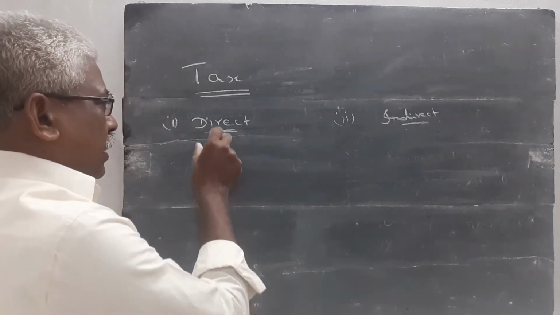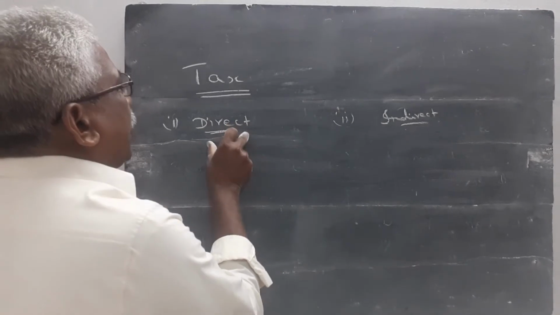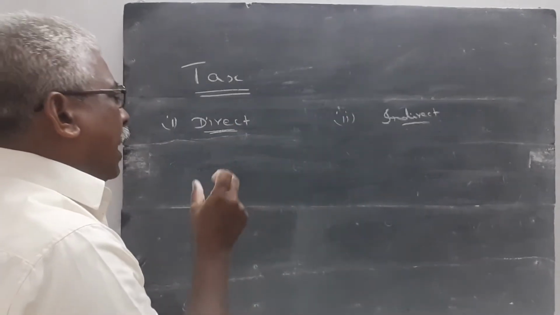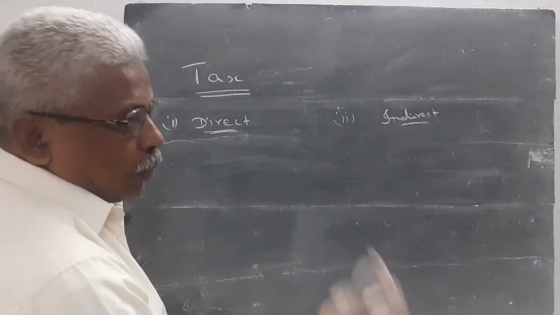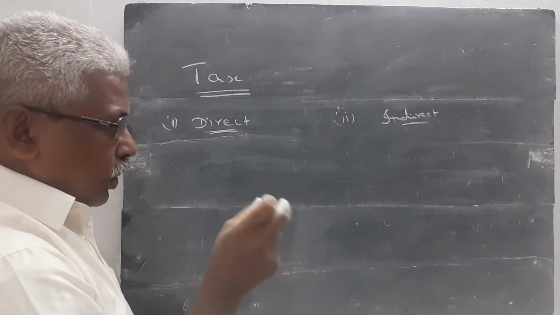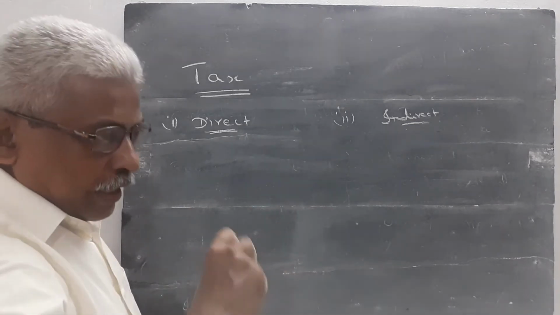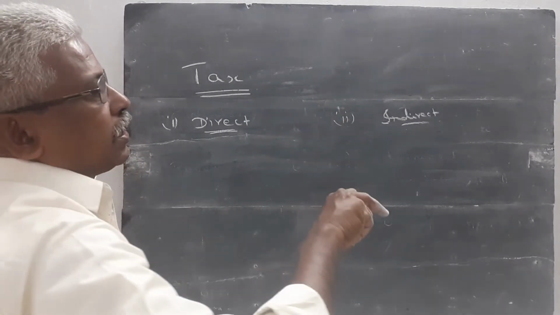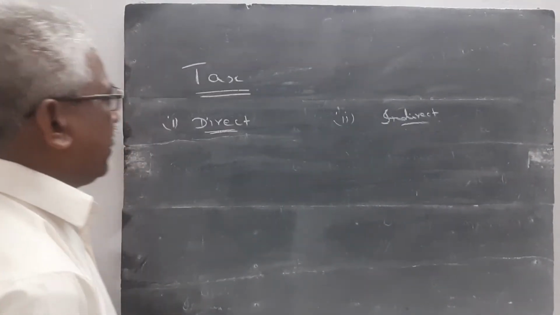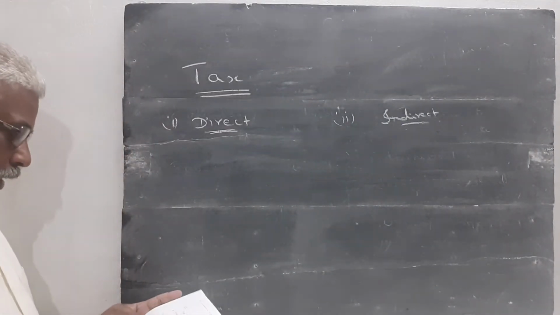The heading itself explains the meaning of direct tax. If the tax is paid by an individual directly to the government, it is called a direct tax. If the individual pays the amount through other persons, it is called an indirect tax. That is the simple meaning of direct tax and indirect tax.